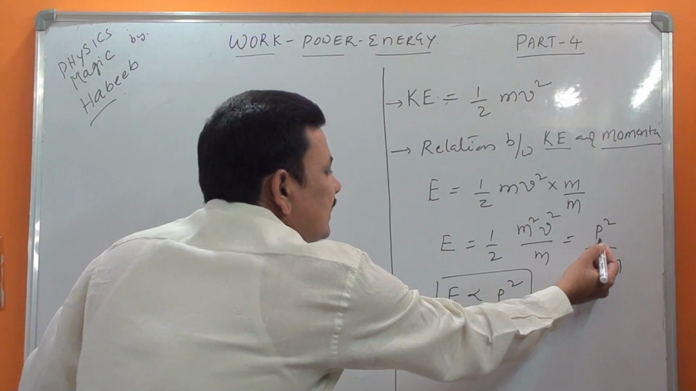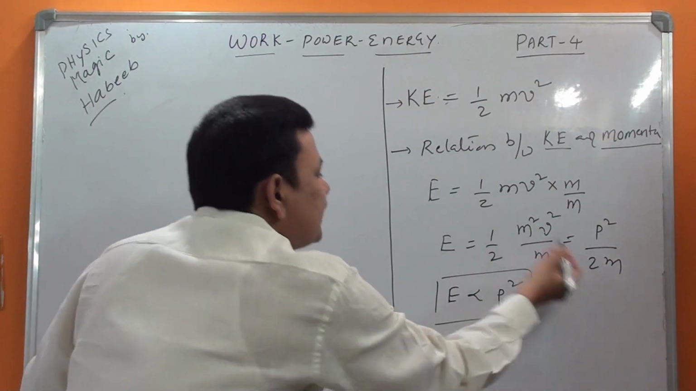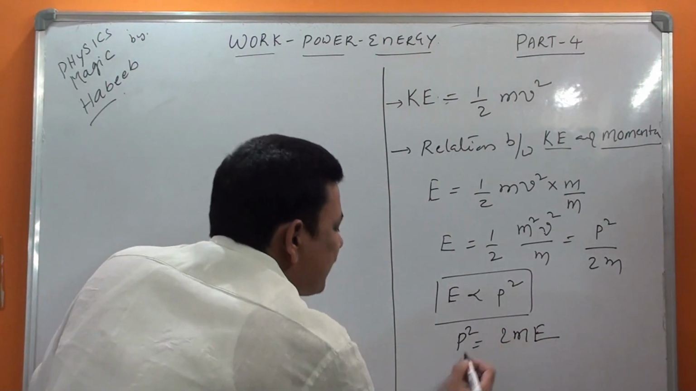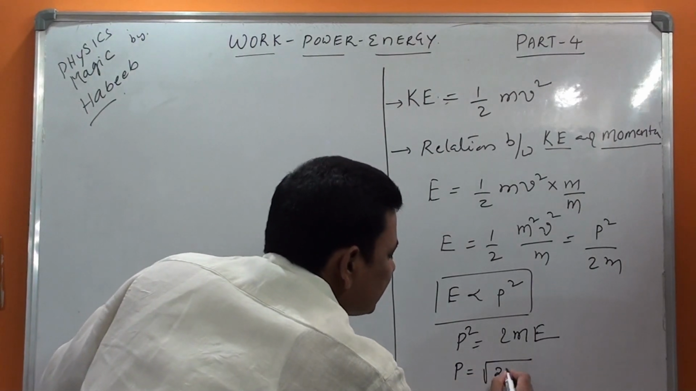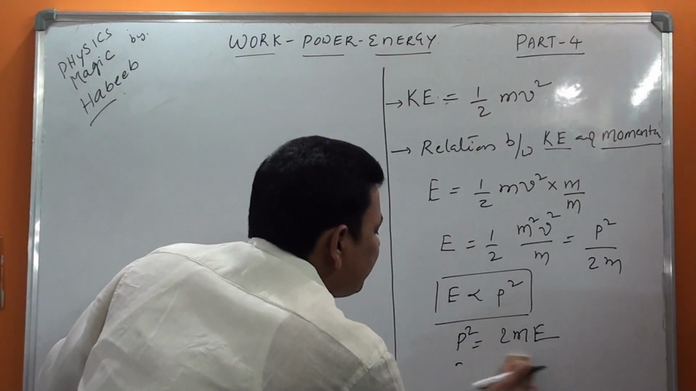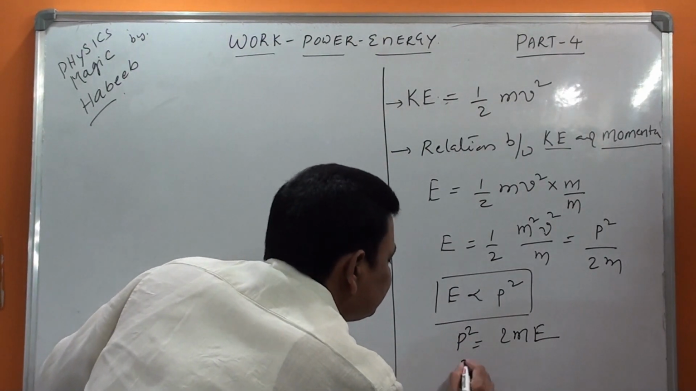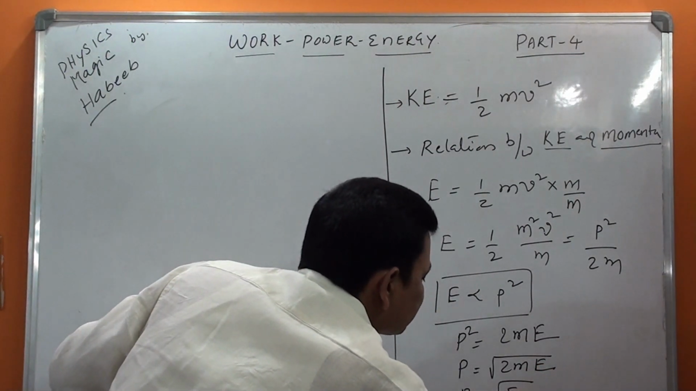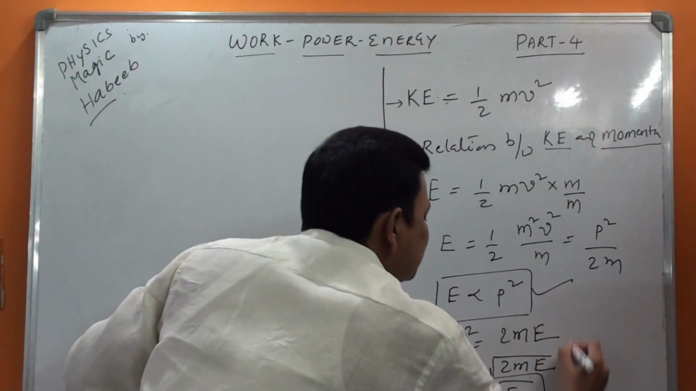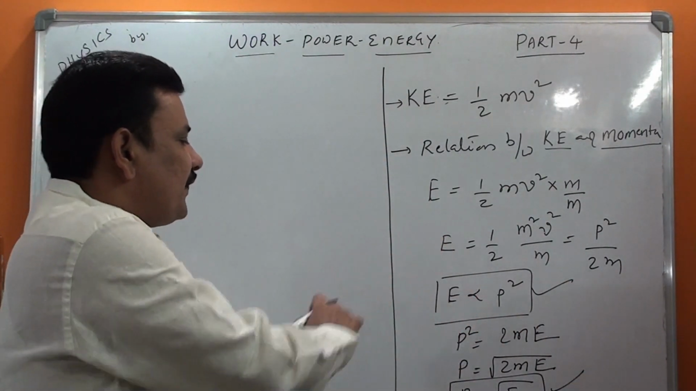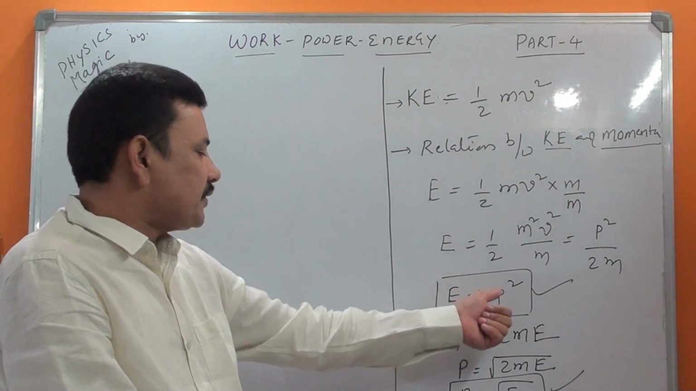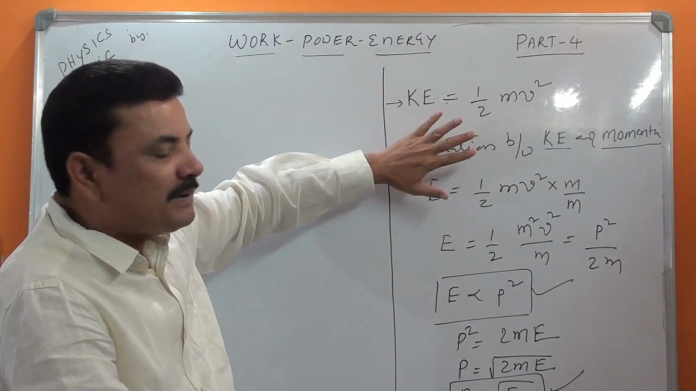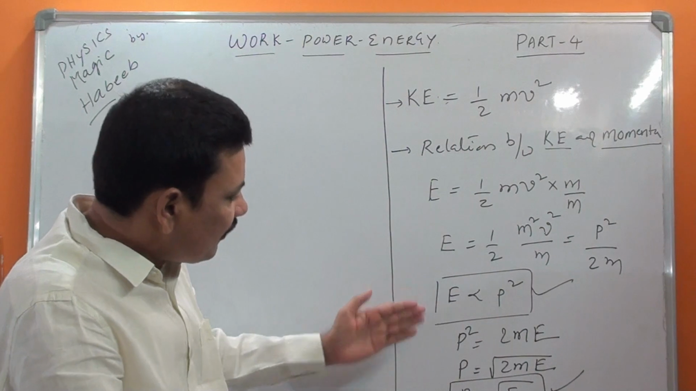Now in another sense, keep p square on this side and 2m on the other side, then it will be 2mE. Then for a given mass of a body, you can write P is equal to under root 2mE, and P is directly proportional to root E. These two are the same relation, but for your convenience I have changed it. E is proportional to P square, P is proportional to root E.